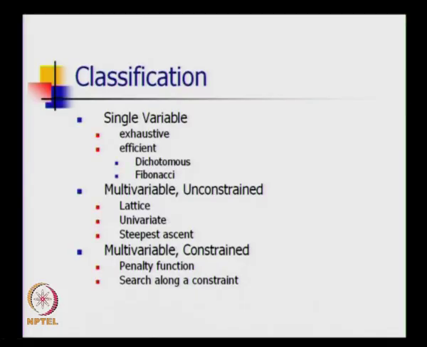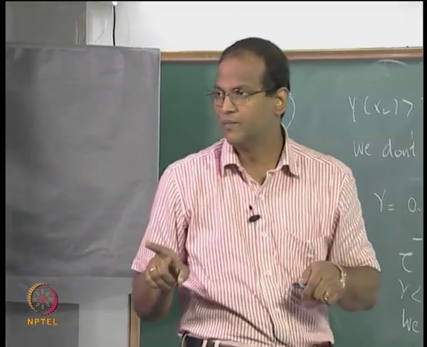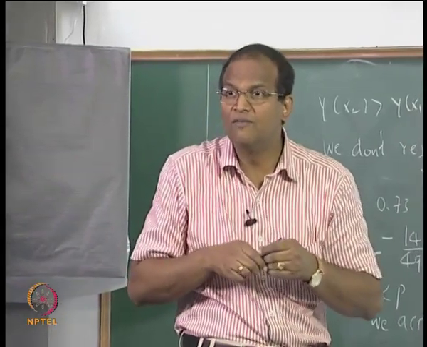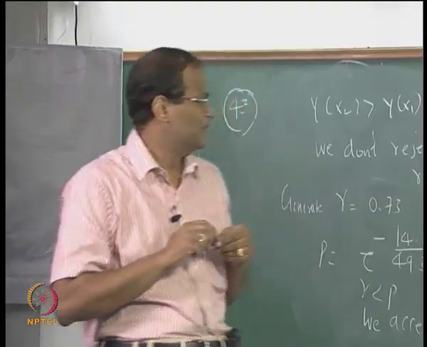Multivariable constrained, we did not look at many techniques, but I told you how to convert it into an equivalent unconstrained problem by putting a penalty on violation of the constraint, and the penalty will have a square of the constraint term so that it is always positive. For a minimization problem the penalty will be plus, for a maximization problem the penalty will be minus. For minimization the penalty will be addition of cost, for a maximization it is a reduction in profit. Though you would love to put a minus sign for the minimization problem, it is counterintuitive. I explained this to you several times.